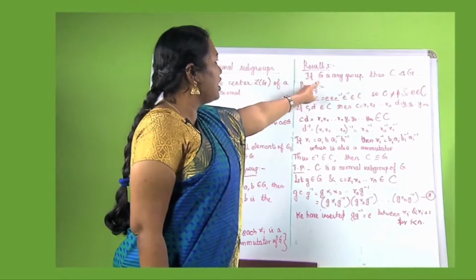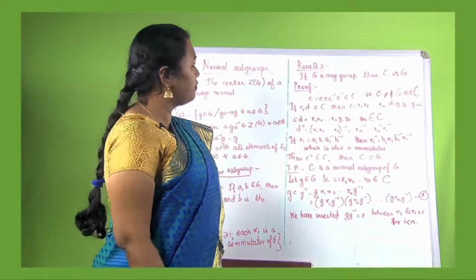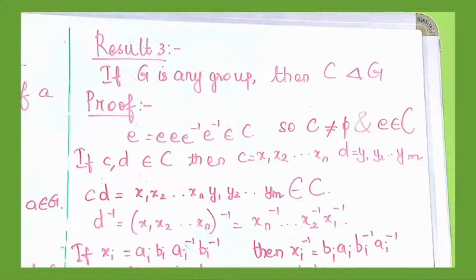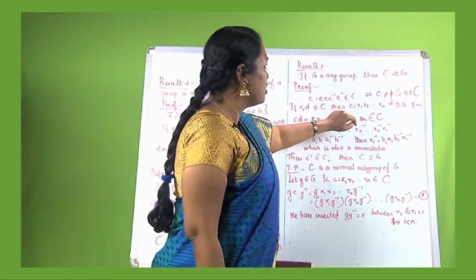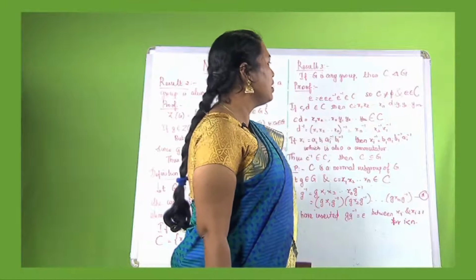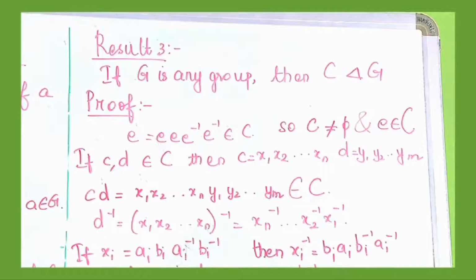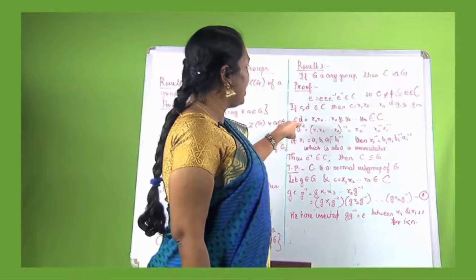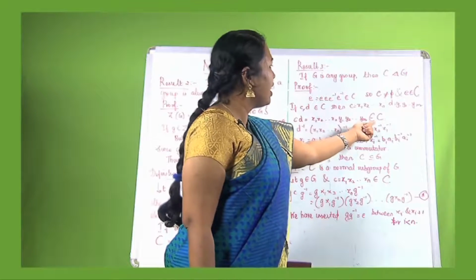Result 3: if G is any group, then C is a normal subgroup of G. Proof. Let us assume that e can be written as e inverse, and e inverse belonging to C. Now C is not equal to the empty set and e is an element belonging to C. If c, d belongs to C, since C is a non-empty set, we can assume that there are two elements inside C. Then c is equal to x1 x2 and so on up to xn, and d can be written as y1 y2 and so on up to ym, because all these elements are inside the commutator subgroup. Now cd will be the product of these two elements and they belong to C.